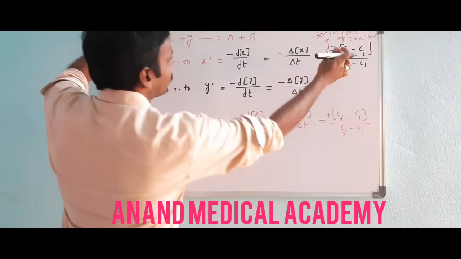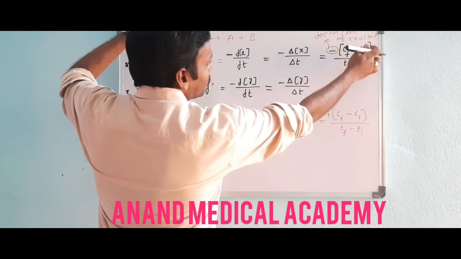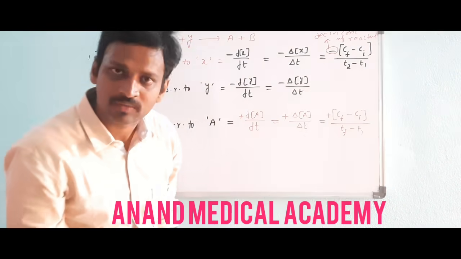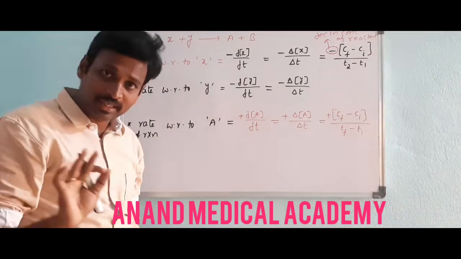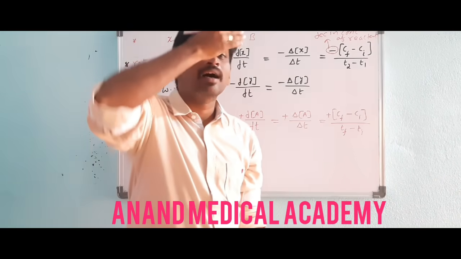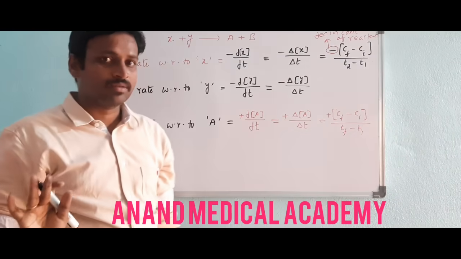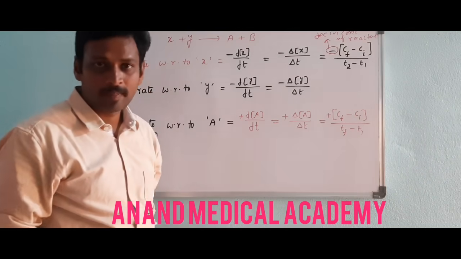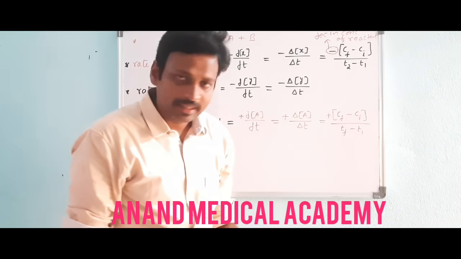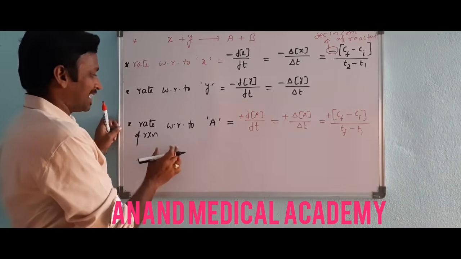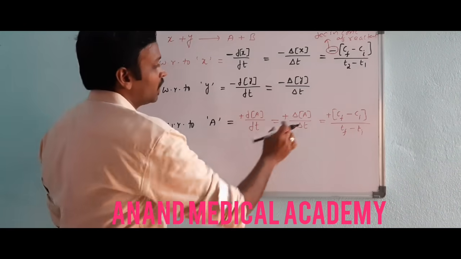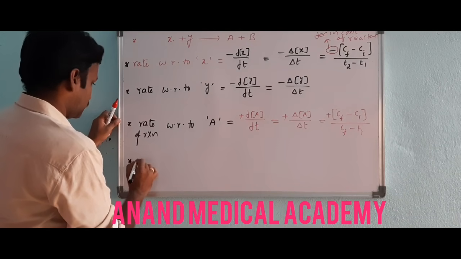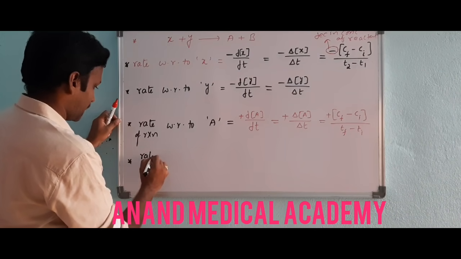So here the initial concentration of the reactant is more, so what you are subtracting is more, so minus of minus will be plus. The answer is plus, no confusion now, right? In the previous one also what I wrote is correct, but in the final answer the negative sign we should not consider. If you forget, it's a problem. That's why I changed it like this. Got it clear? Okay. So this is about rate of reaction with respect to A. Now what is the rate of reaction?